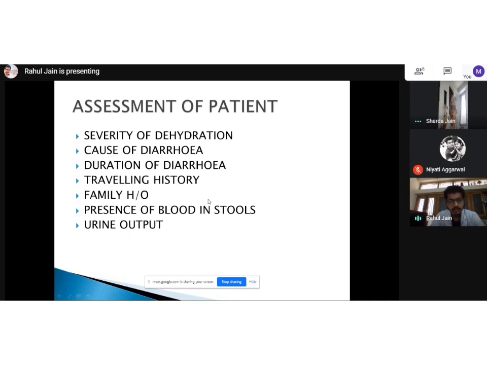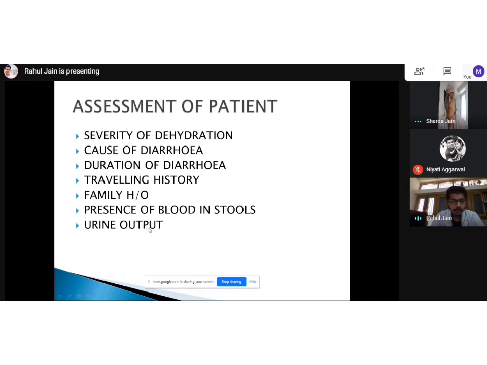Then presence of blood in stools is a red marker, and it should alert me that it can be tuberculosis, or it can be just as mild as something like hemorrhoids, or it can be something very serious, also carcinoma of the colon. So at that time, history of the age will matter, epidemiology will matter, family history of any carcinoma will matter, and again, severity of dehydration is most important.